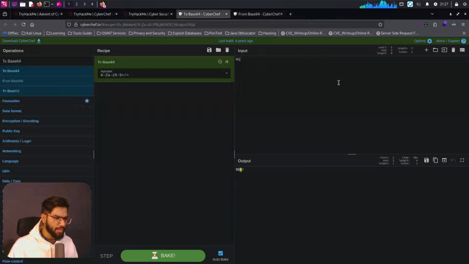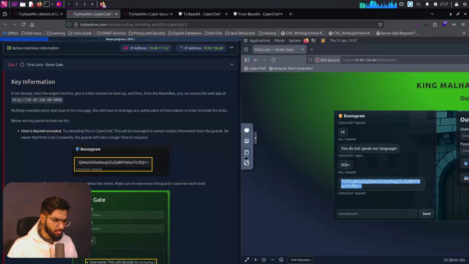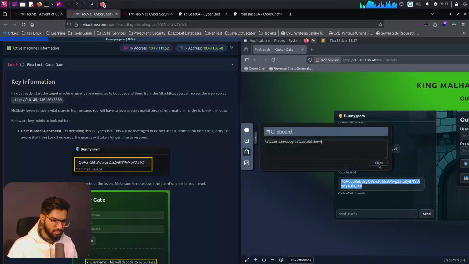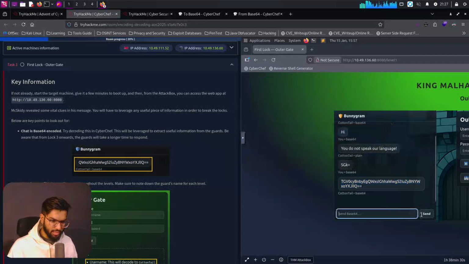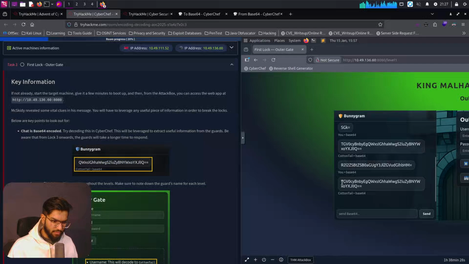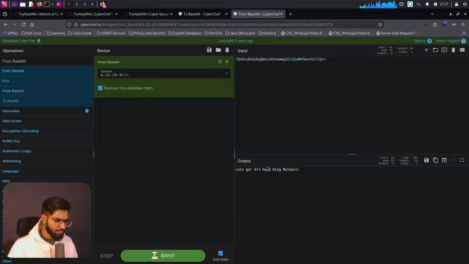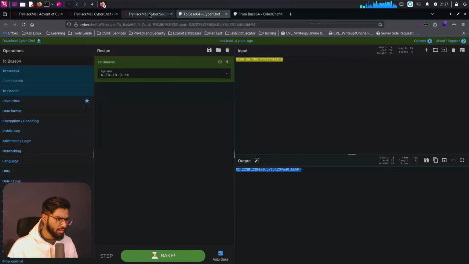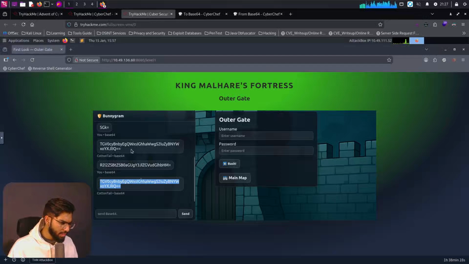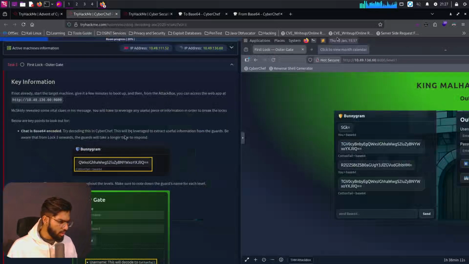What if I say, give me the password? Give me the credentials. I'll copy this and I will put this right here. Then add it here again. Click on send. Okay, we get a content back. Let's now take it, paste it here. Again, the same thing. Did we get the same output? Yes, we get the same output in spite of changing the input there. Fine. I'm not sure how do we go forward then.